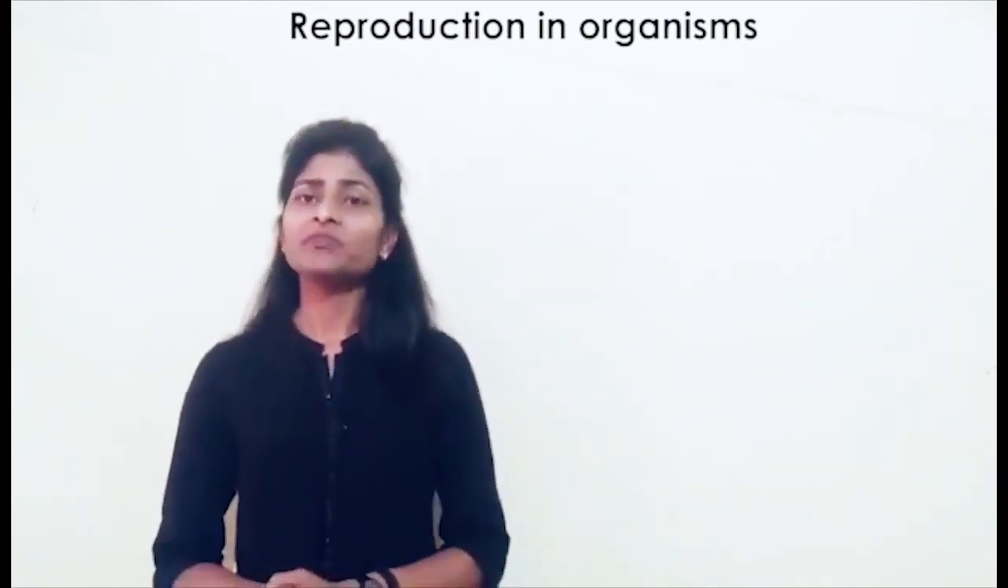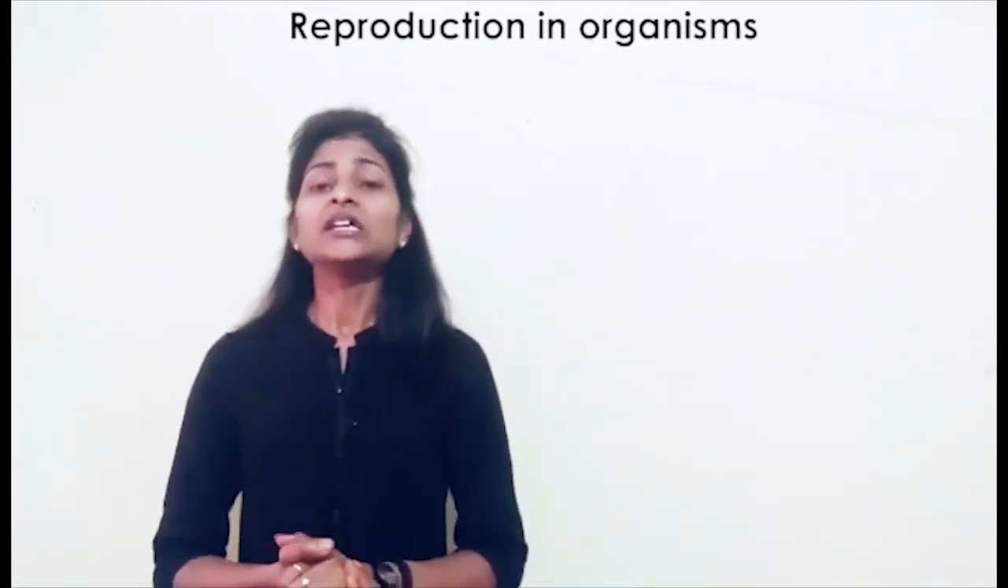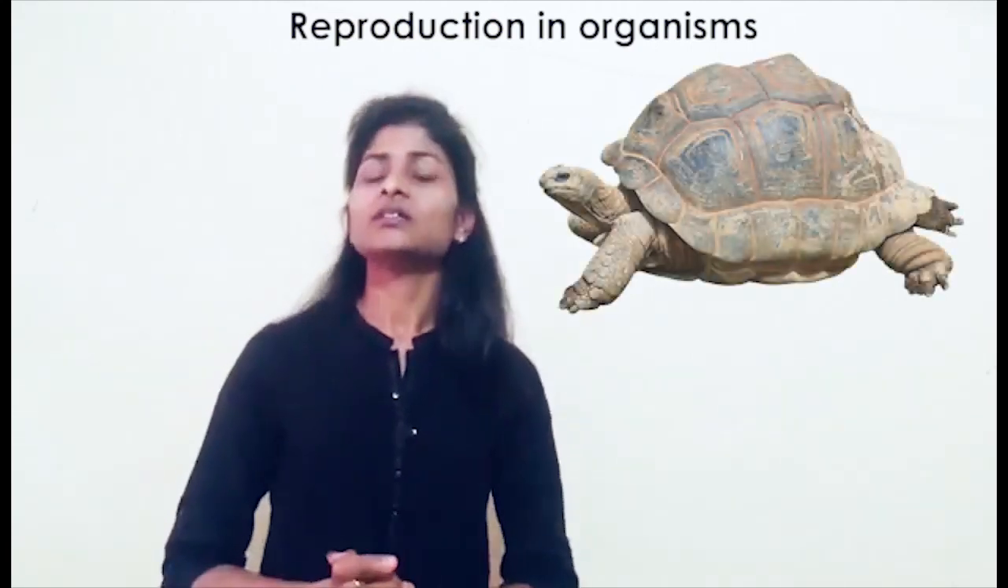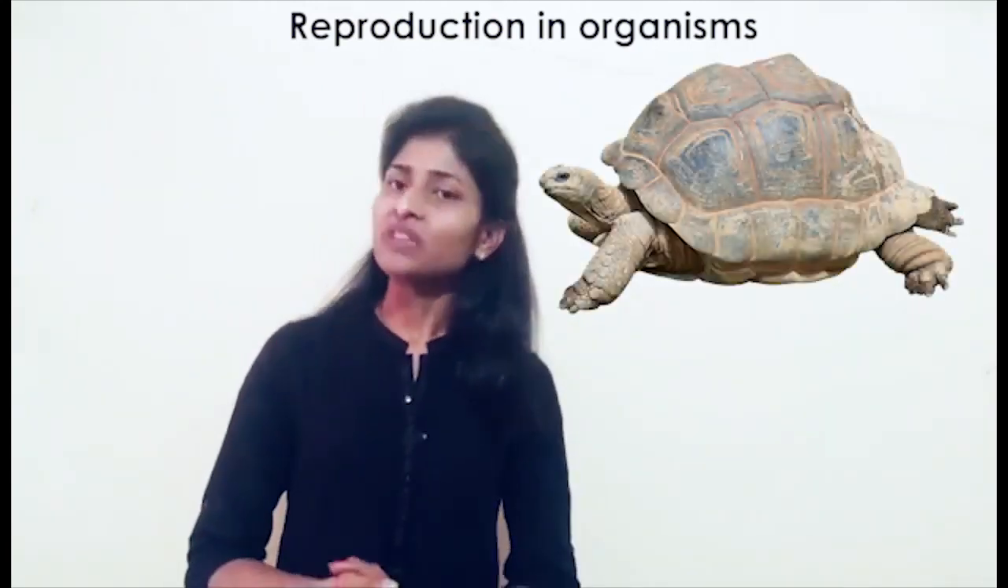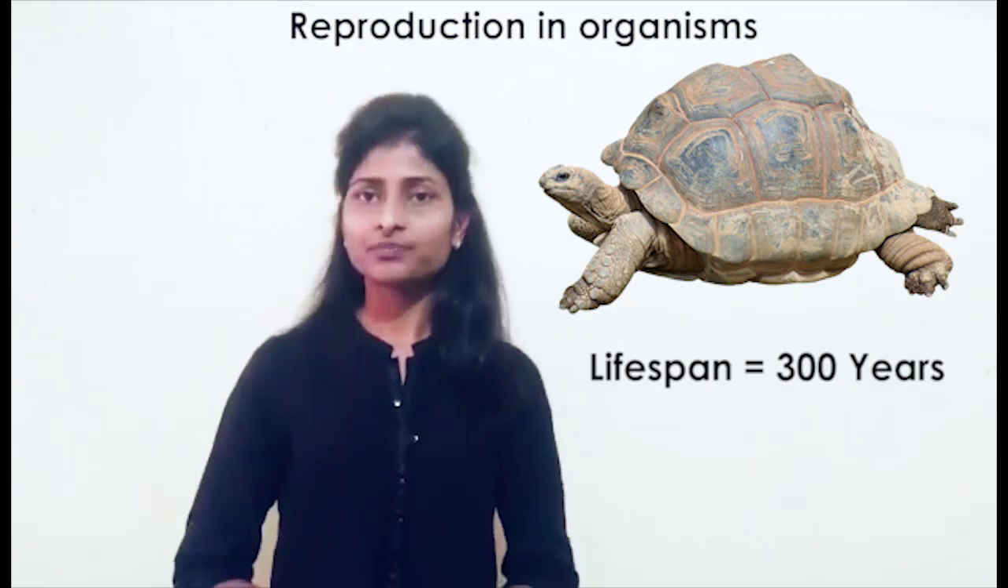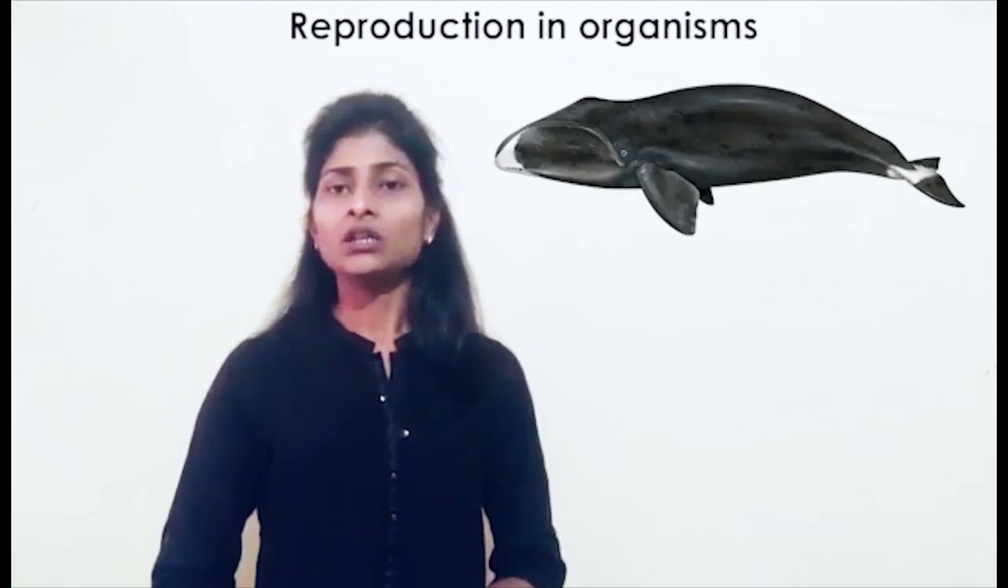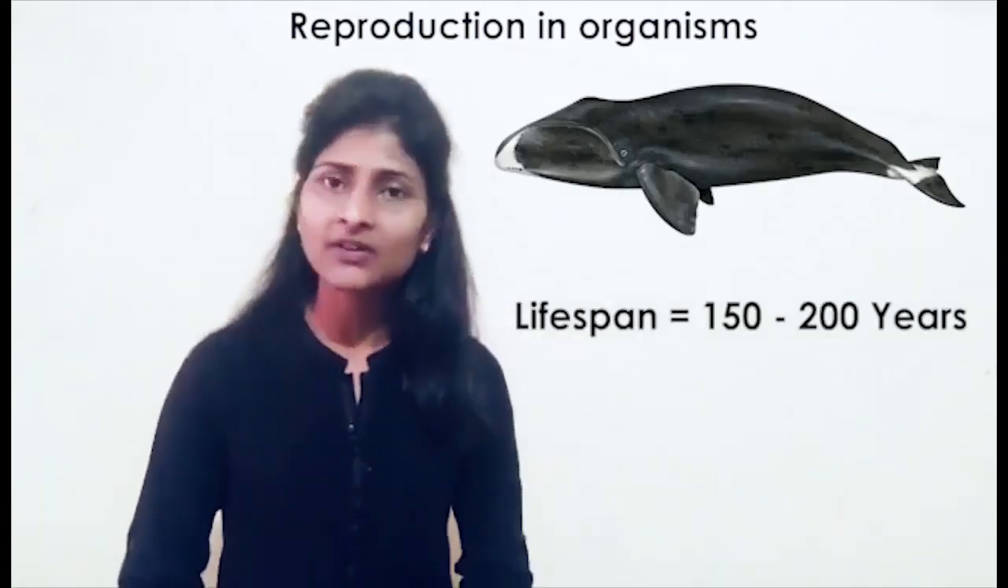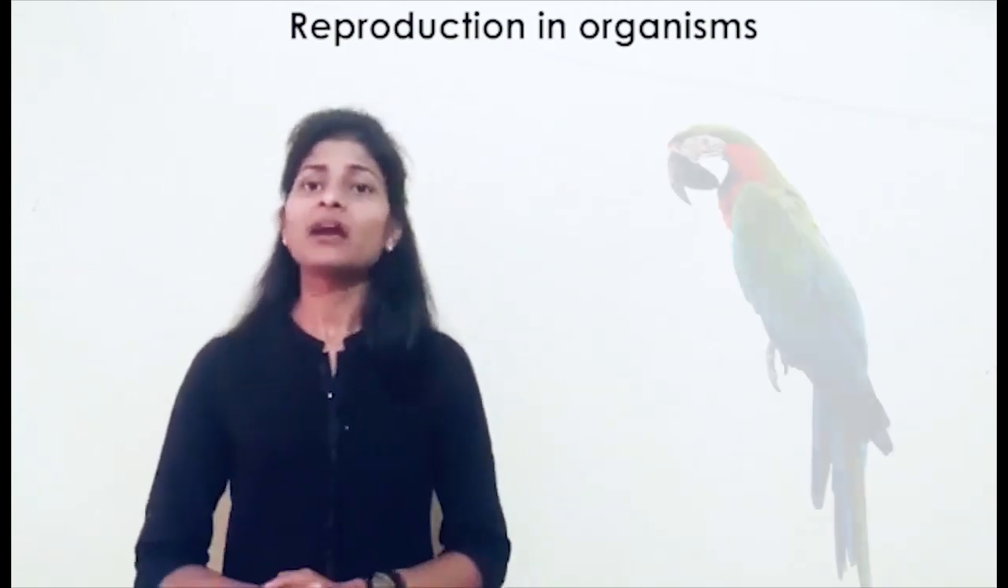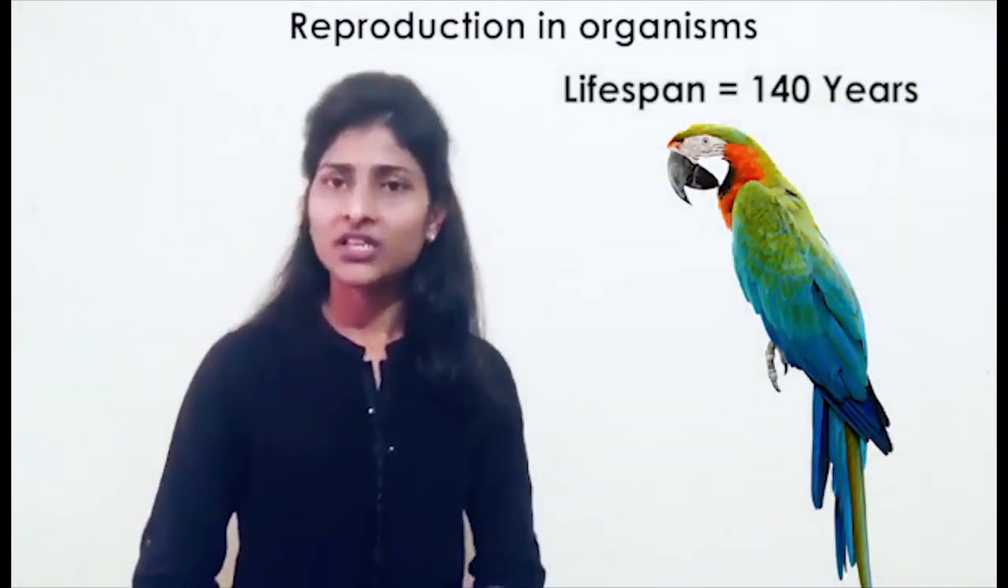The largest lifespan, we will discuss separately for animals and plants. In animals, the lifespan ranges from 300 to 400 years, which, as we all know, is for the tortoise. The tortoise has a lifespan of 300 to 400 years. One more example is the bowhead whale, which has a lifespan of 150 to 180 years. Parrots also survive up to 140 years.